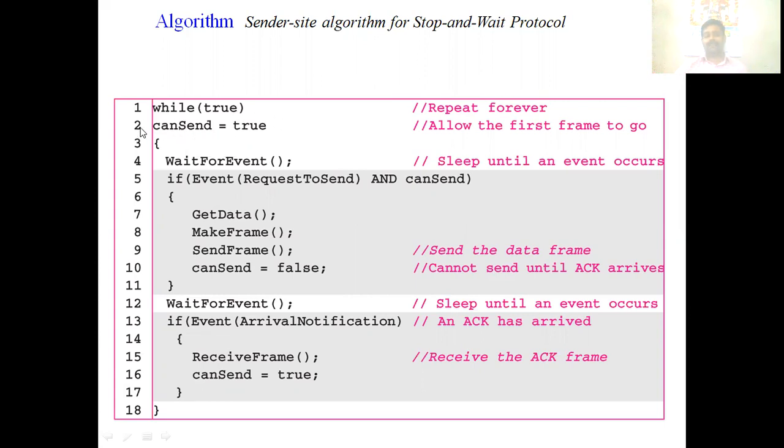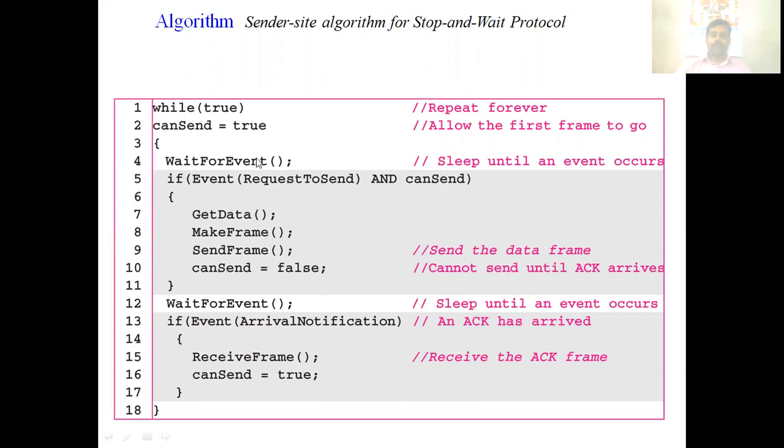We make this can send false after sending one frame. After receiving the acknowledgement, we change that can send to true. When can send is true, the sender can send the data.